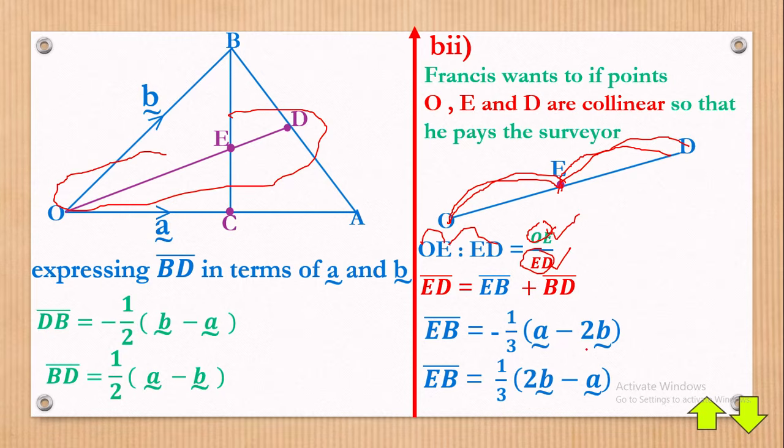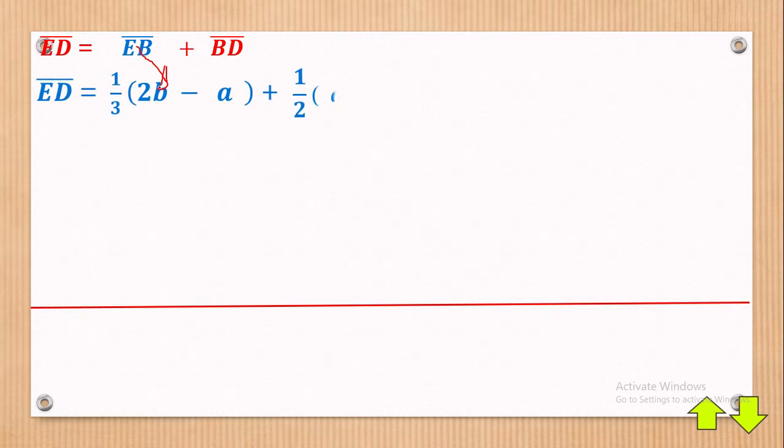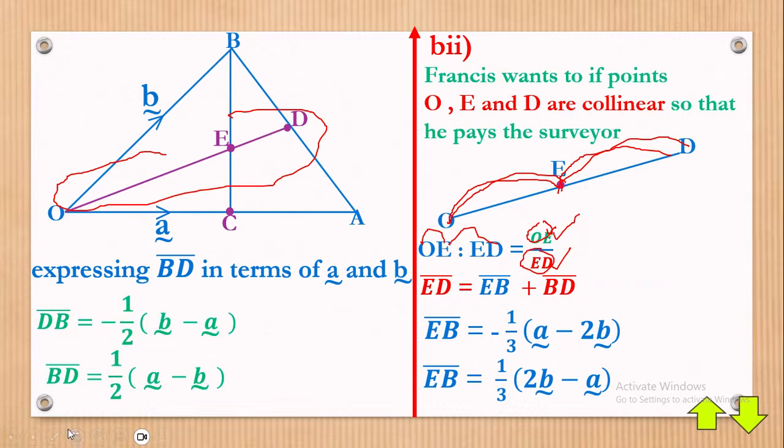Maybe let's go on to the next part and get that substituted. So you finally have that. A simple reminder again. ED is equal to EB plus BD. So let's have that. A simple substitution. But EB was this from the other part. Then BD was this. Please, just to remind you a little bit, we had this already here.